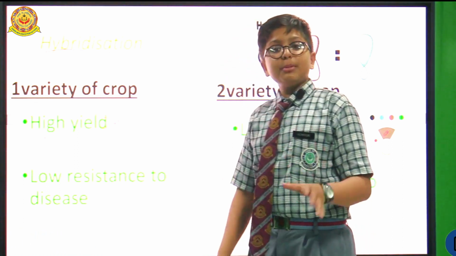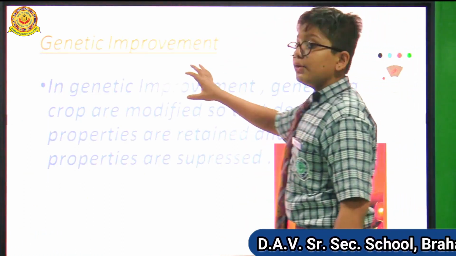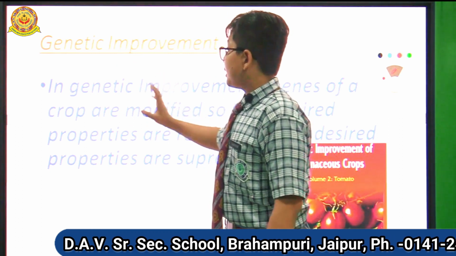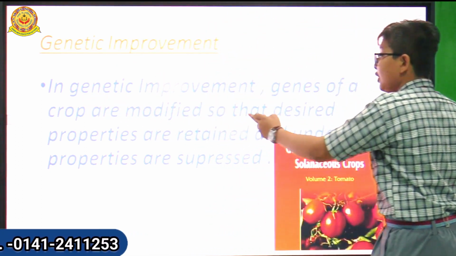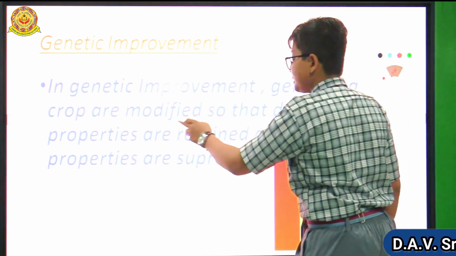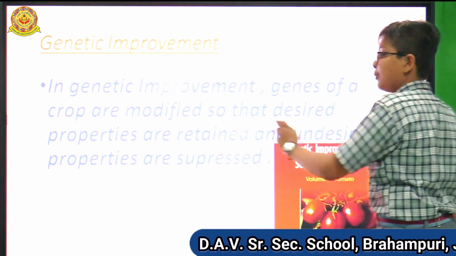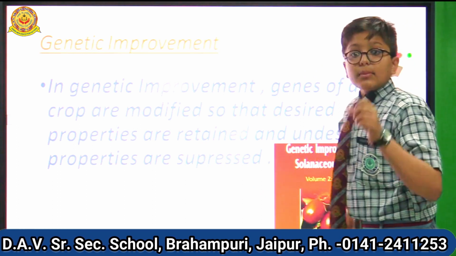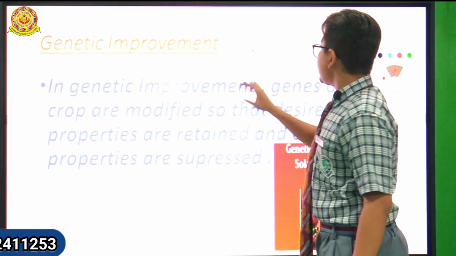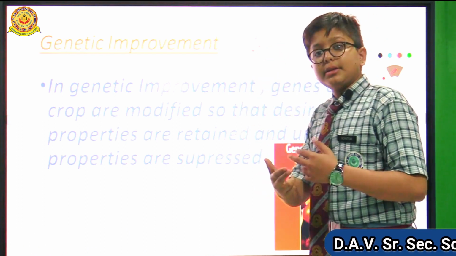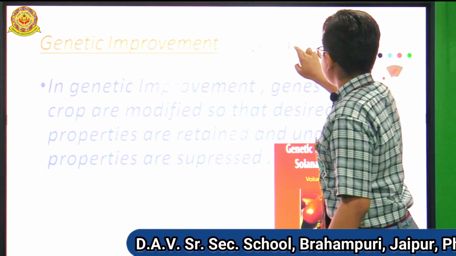Now we will understand genetic improvement. In genetic improvement, the genes of a crop are modified so that the desired properties are retained and undesired properties are suppressed. A crop has very good properties, and we will take these properties and modify them.